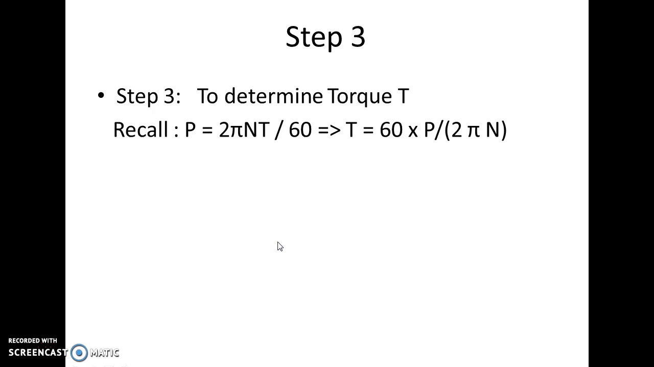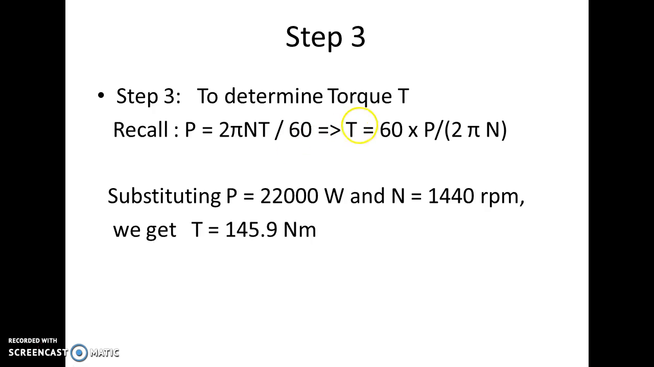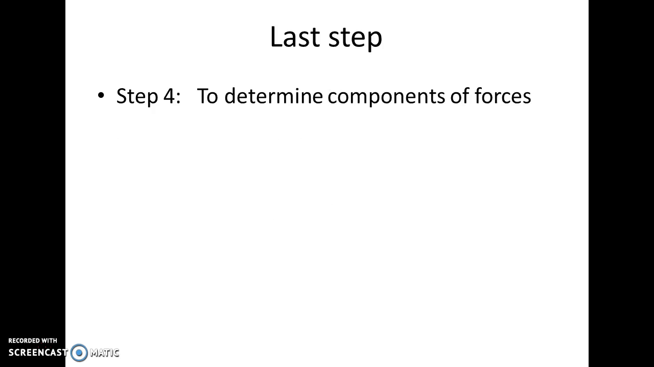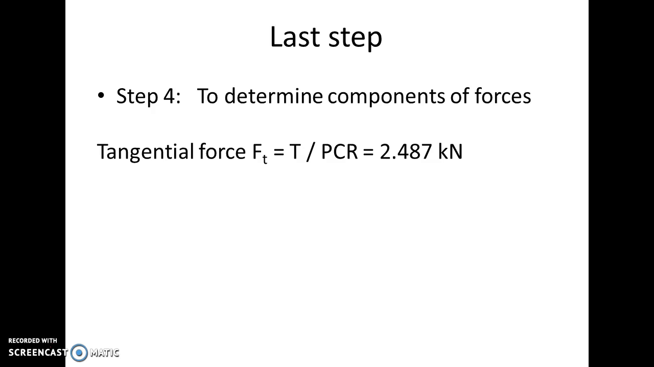Third step, to determine the torque. Now recall that power transmitted is 2 pi N T upon 60, which implies torque equals 60 into P upon 2 pi N. Now substituting power equal to 22,000 watts, N as 1440 rpm, we get torque as 145.9 Newton meter. Now we are ready to actually determine the components of forces.